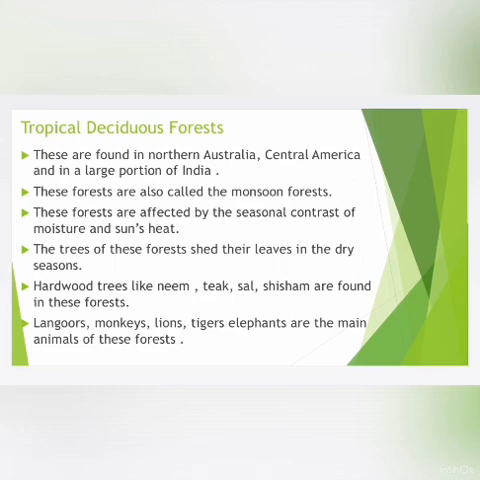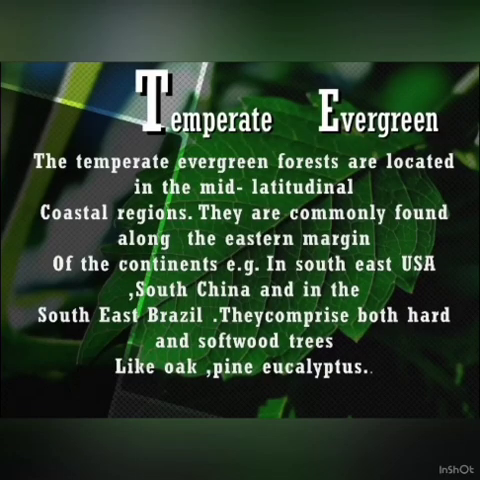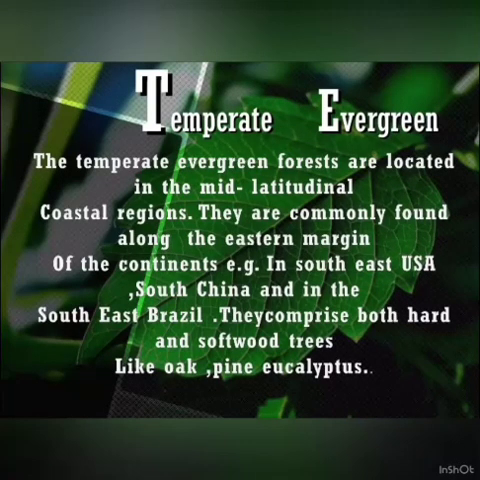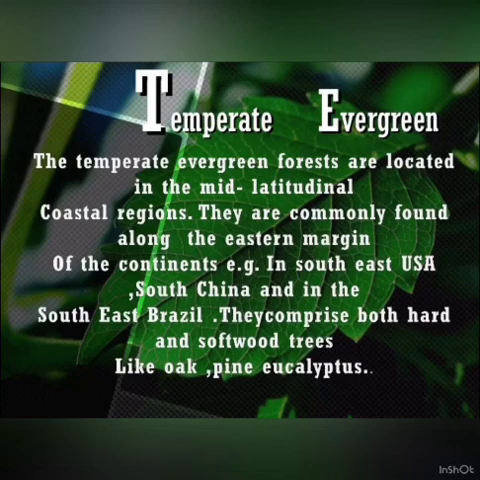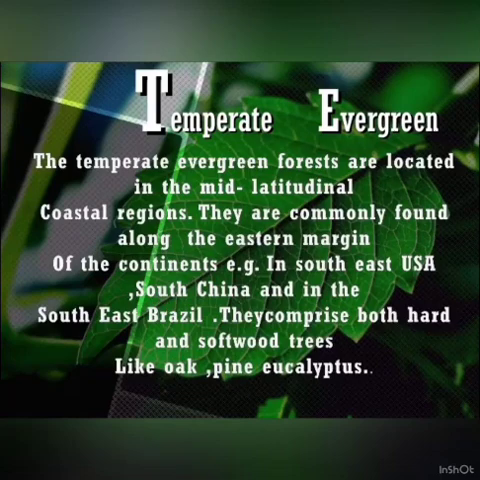Now this is about the temperate evergreen forest. The temperate evergreen forests are located in the mid-latitudinal coastal regions. They are commonly found along the eastern margins of the continents. For example, in southeast USA, South China and in southeast Brazil. They comprise both hardwood and softwood trees. Oak, pine, eucalyptus are some of the examples of temperate evergreen forest.